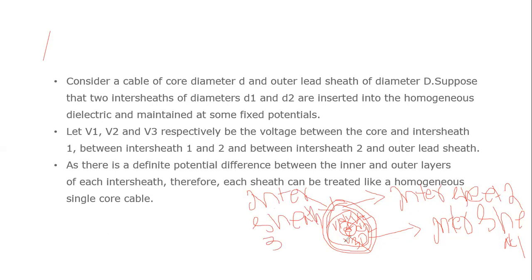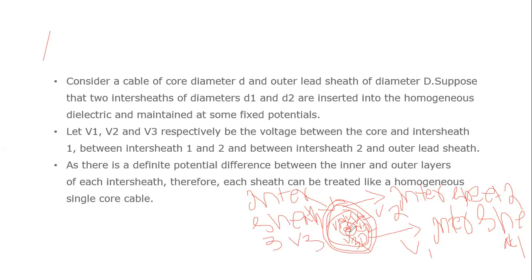Okay, we are having 3 layers of dielectrics, and the intersheath voltages we are considering are V1, V2 and V3.